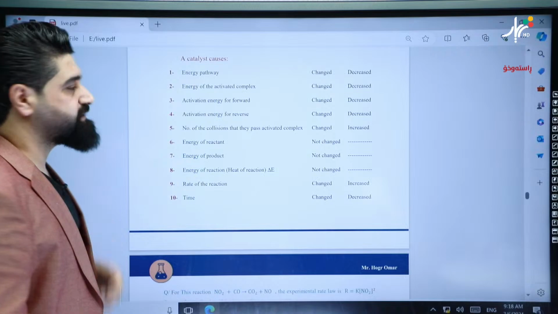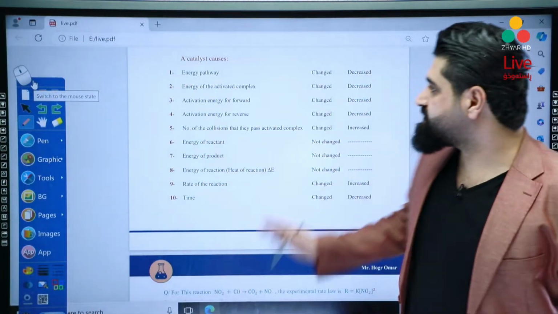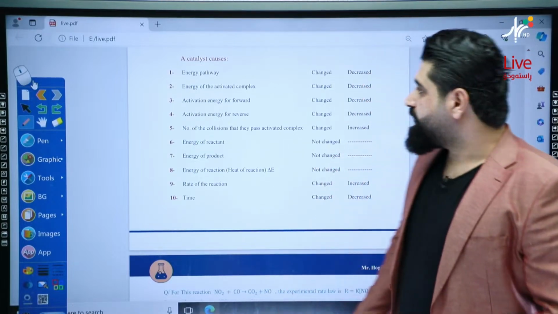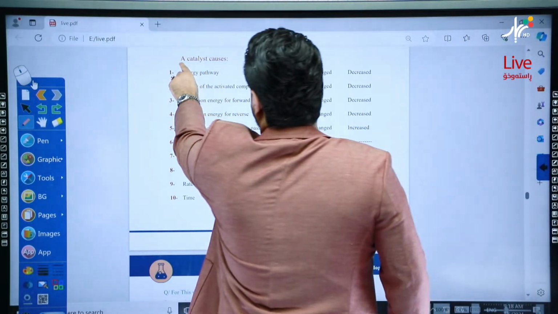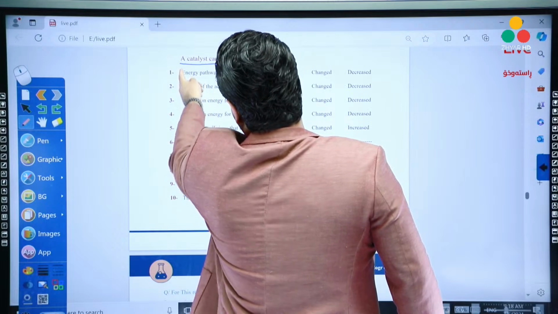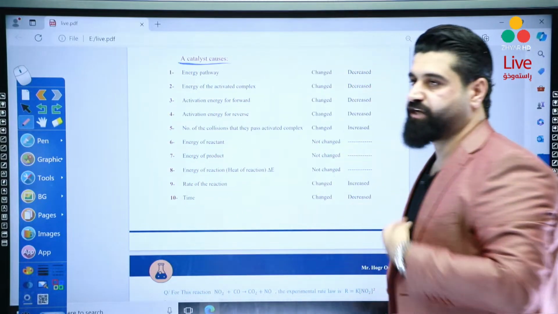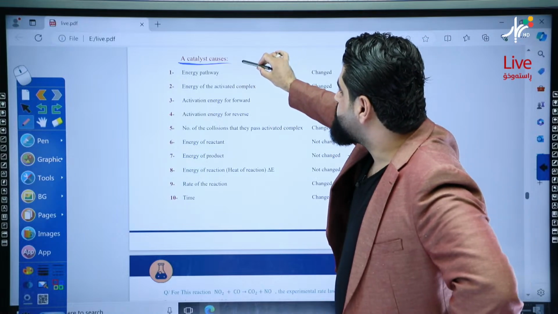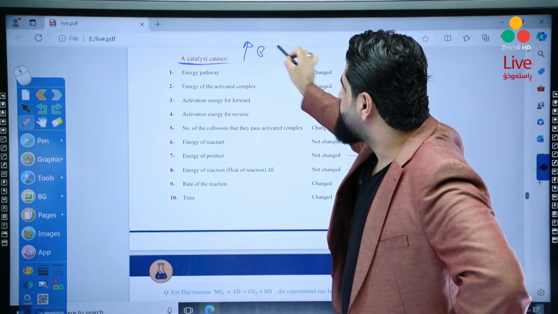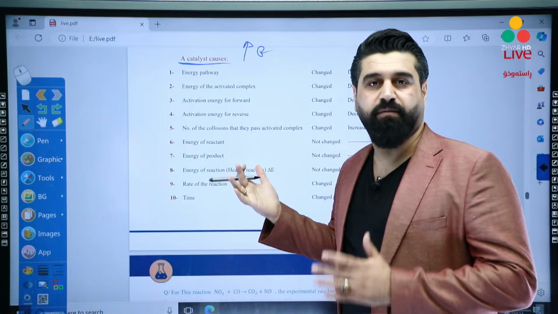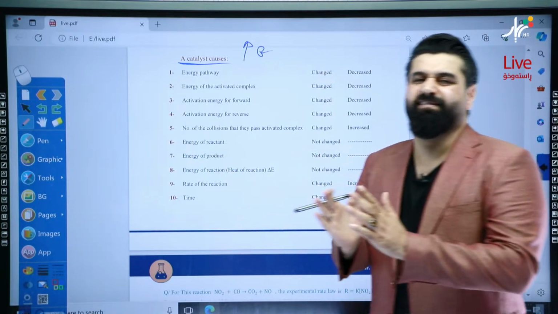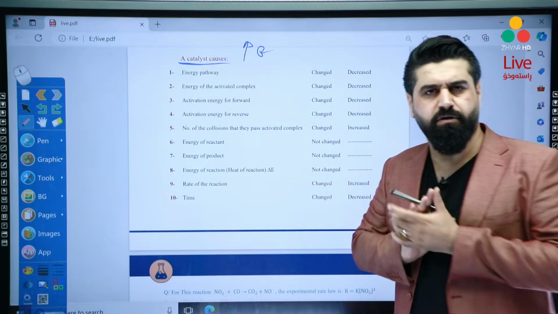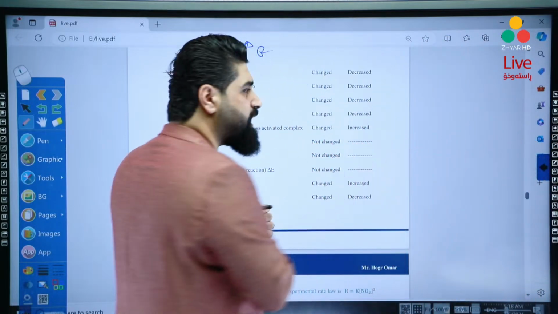Another thing, the catalyst, which is very important. For me, this table is very nice. Stay with me, a catalyst. Using a catalyst can change something like this. First of all, a catalyst increases the reaction rate without being consumed. I'm talking about the catalyst itself, it will stay the same. It will increase the rate without being permanently consumed.